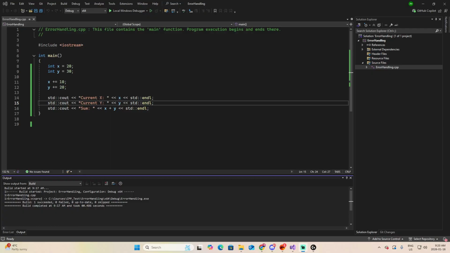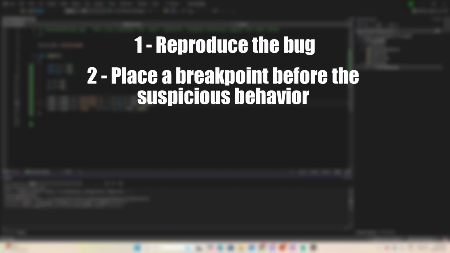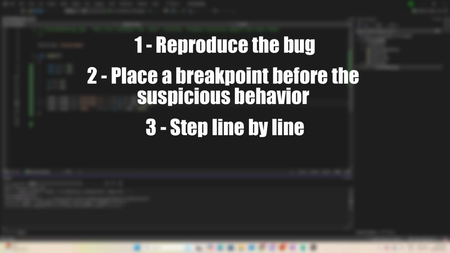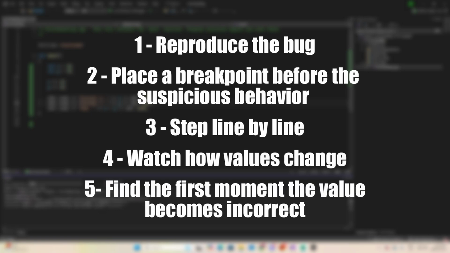When something looks wrong, use this process. 1. Reproduce the bug. 2. Place a breakpoint before the suspicious behavior. 3. Step line by line. 4. Watch how values change. 5. Find the first moment the value becomes incorrect. That moment is your real bug.